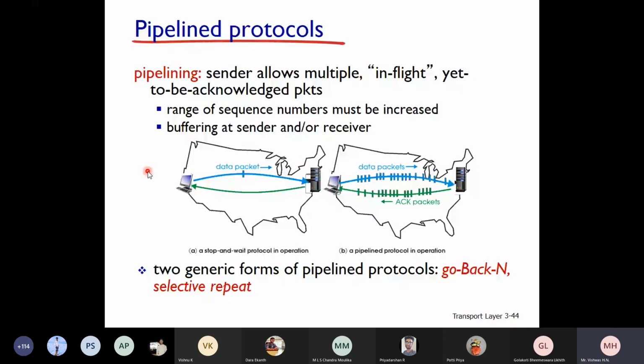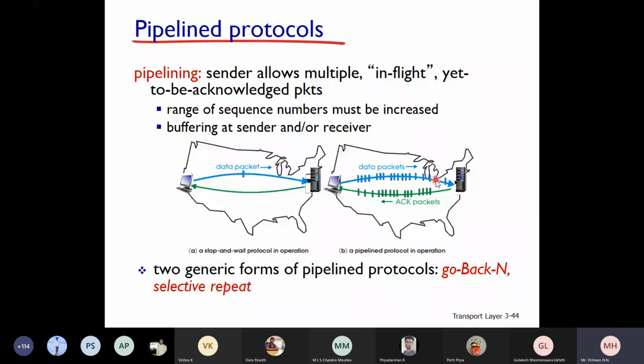The range of sequence numbers must be increased here. That's what I told you. You cannot play with just 0 and 1 here. You have to increase the range of sequence numbers, because if you are sending 10 packets, you cannot use only 0 and 1. You have to use 0, 1, 2, 3, 4, 5, 6, like that, continuously. So the range of sequence numbers has to be increased, with buffering at the sender and or at the receiver. You can see here only one packet is sent in stop and wait. Here you can see a stream of packets being sent. First one is sent, then one more, like that.